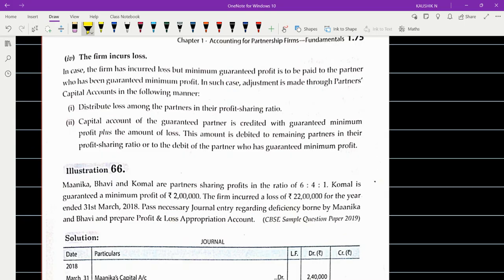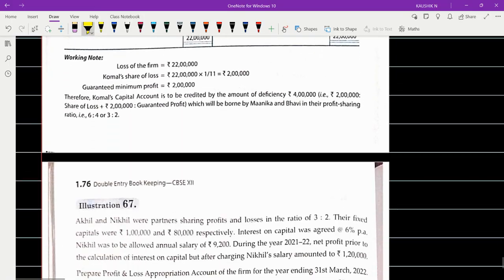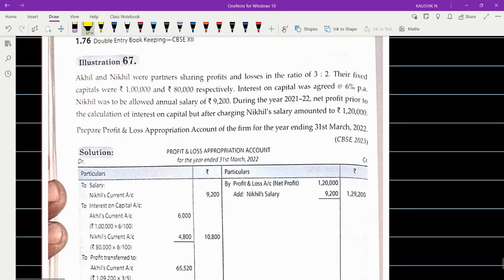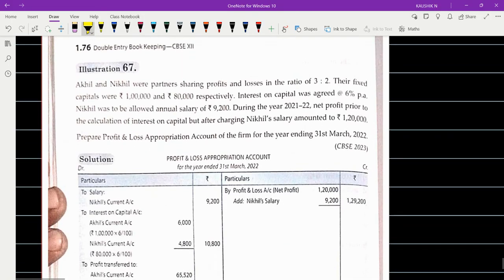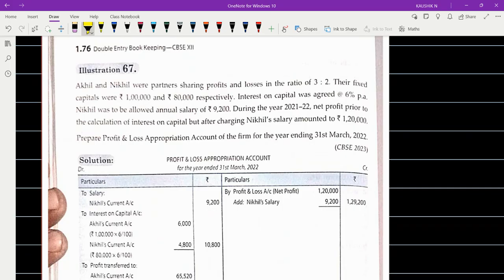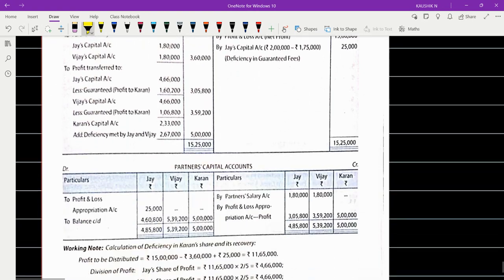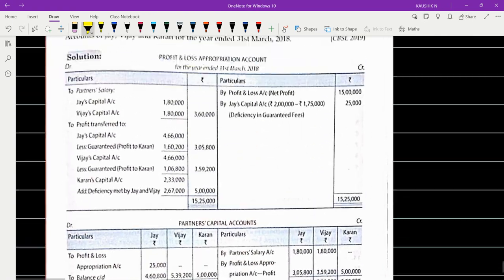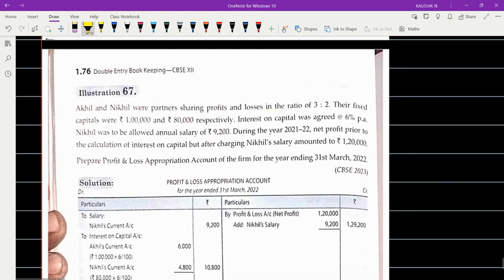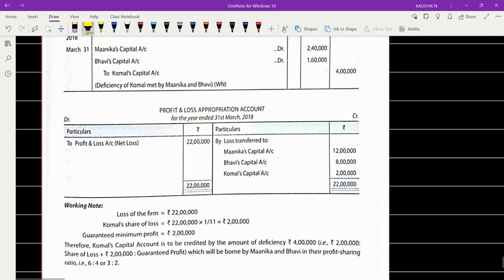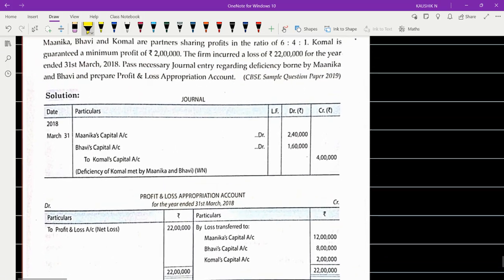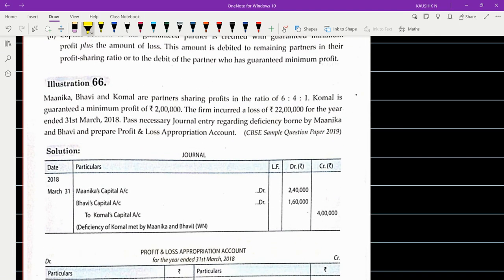So I will be working out this 66th problem, and then I want you people to take out sum number 67 and 68. There are two problems which come under the category of the firm. 67 is a very easy problem, and 68 is a minimum earning promised by a partner of the firm. These two problems I want you to take as homework. We'll discuss sums 67 and 68 in our evening session.